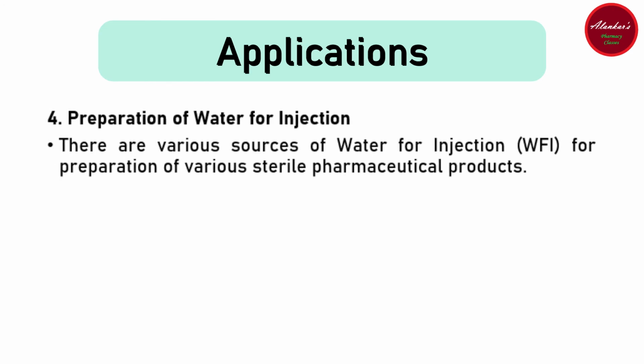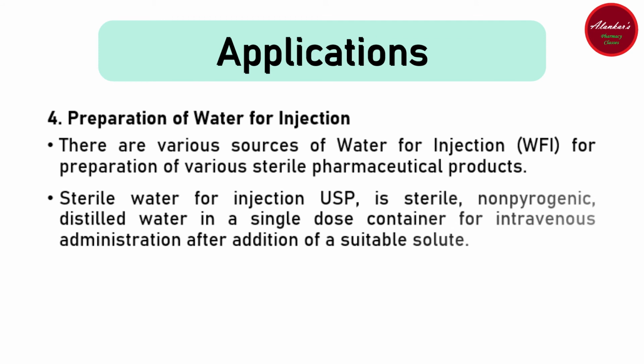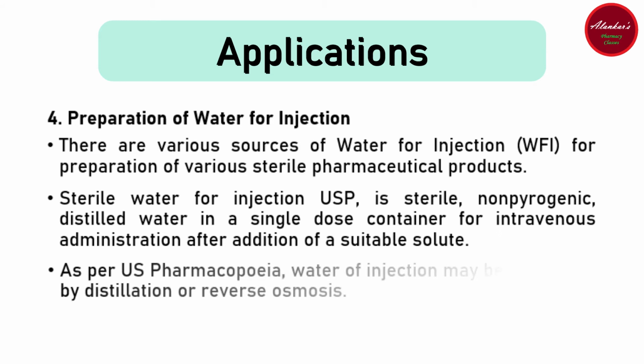The fourth application is preparation of water for injection. There are various sources of water for injection for preparation of various sterile pharmaceutical products. As per US Pharmacopoeia, Sterile Water for Injection USP is sterile, non-pyrogenic distilled water in a single dose container for intravenous administration after addition of a suitable solute. As per US Pharmacopoeia, water for injection may be made only by distillation or reverse osmosis.